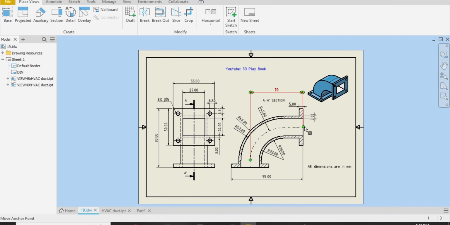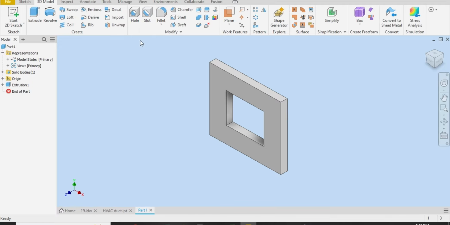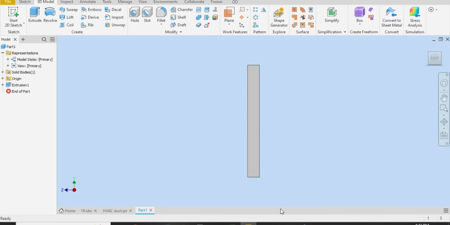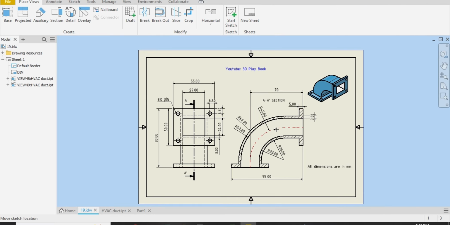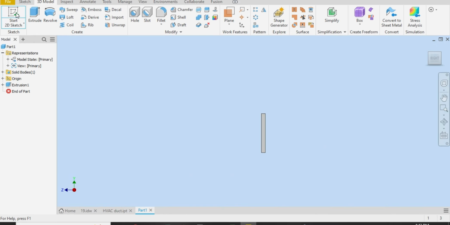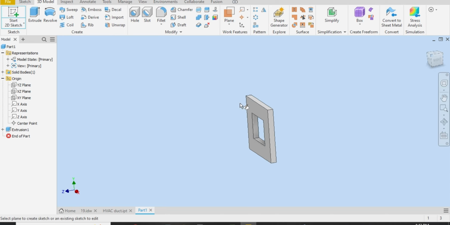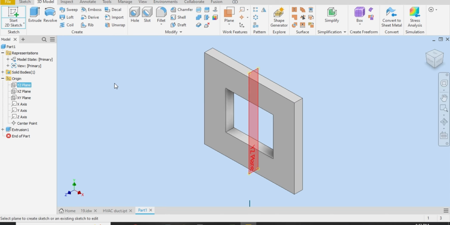Now from this face to this face, it is 70 millimeter, and we will create a plane at the bottom, 80 millimeter. So let me right click, go back to the sheet, and this is the arc, radius 45. So let me start 2D sketch, go to the origin and select the mid plane, this one, YZ plane.